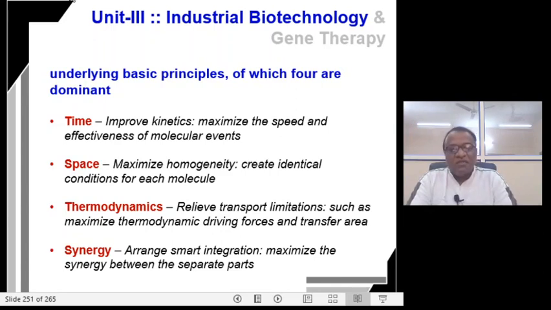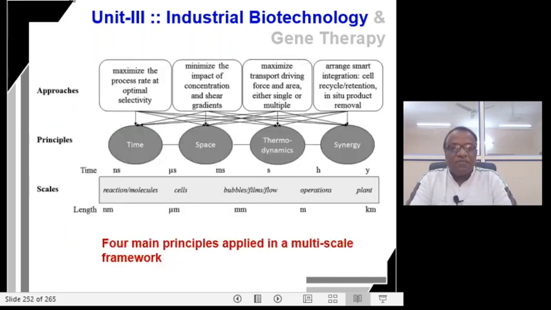So these are the 4 important principles which have to be considered in the fermentation process and design: the time, the space, the thermodynamics and the synergy.